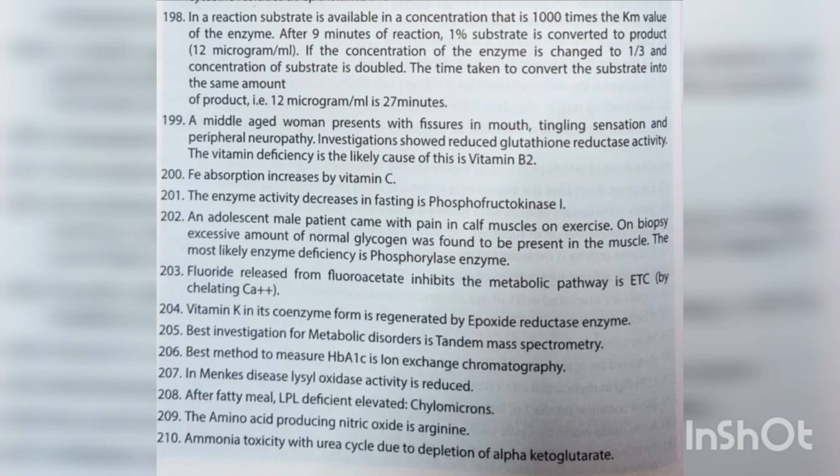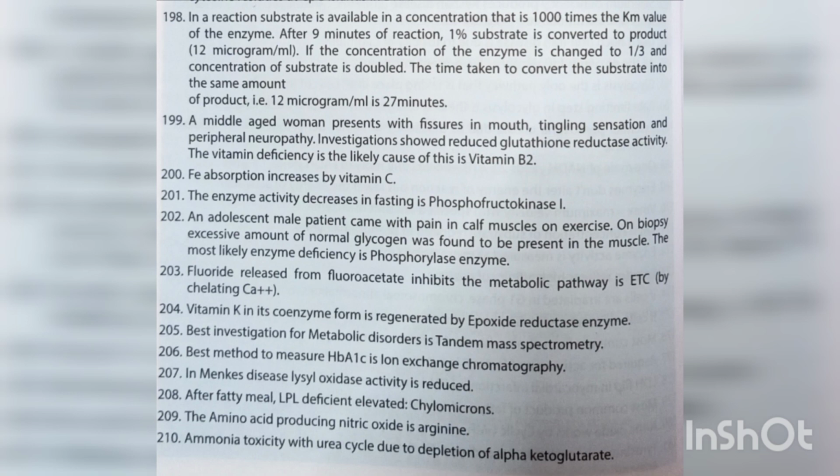A middle-aged woman presents with fissures in mouth, tingling sensation, and peripheral neuropathy. Investigations showed reduced glutathione reductase activity. The vitamin deficiency likely to be the cause of this is vitamin B2. Fe absorption increases by vitamin C. The enzyme whose activity decreases in fasting is phosphofructokinase 1.